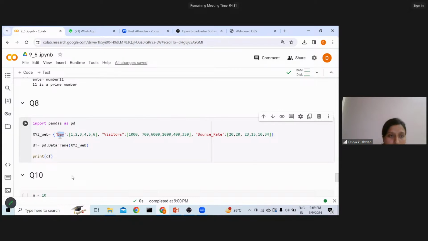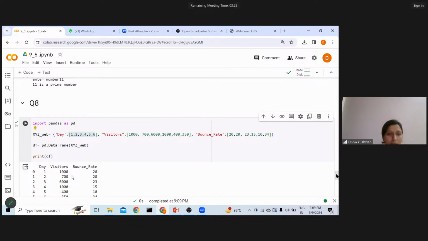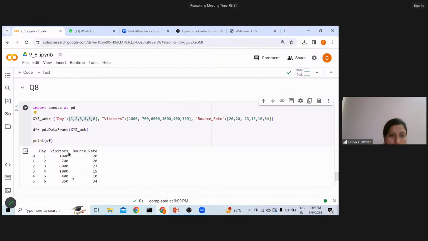This is my first data name, day, and its values are separated by commas. Now pd.DataFrame, where I'm passing all this data, and if I execute this, I'll see the data frame like this. So we have day, visitors, and bounce rate of my particular website.